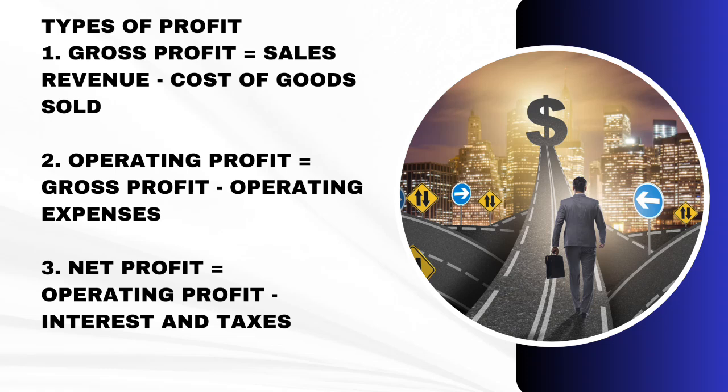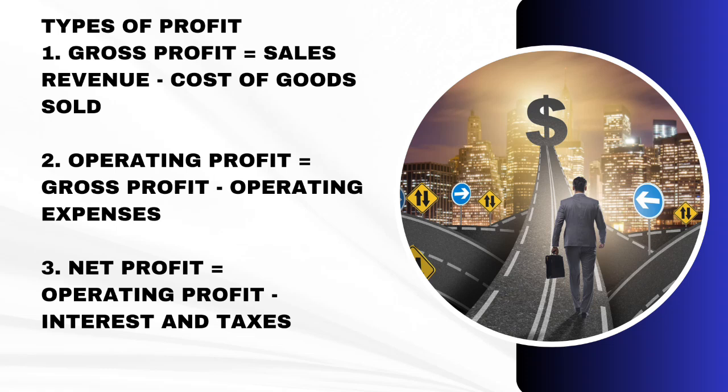We are talking about net profit. Net profit is equal to operating profit minus interest and tax. Let me tell you again what net profit is. It is equal to operating profit minus interest and tax. That means that operating profit minus interest and tax will give us what we call net profit.